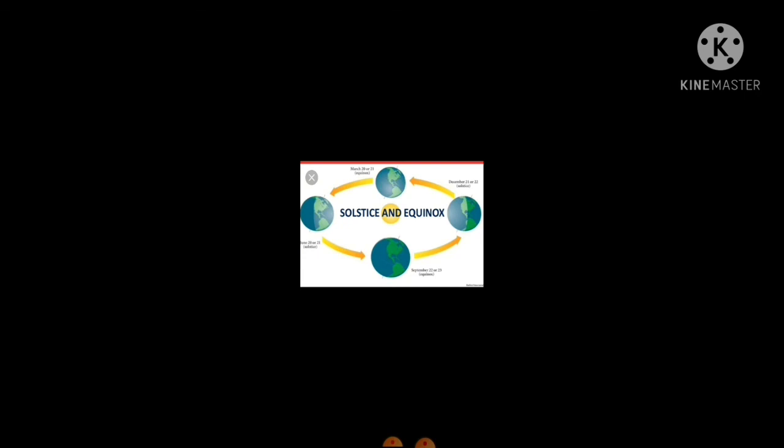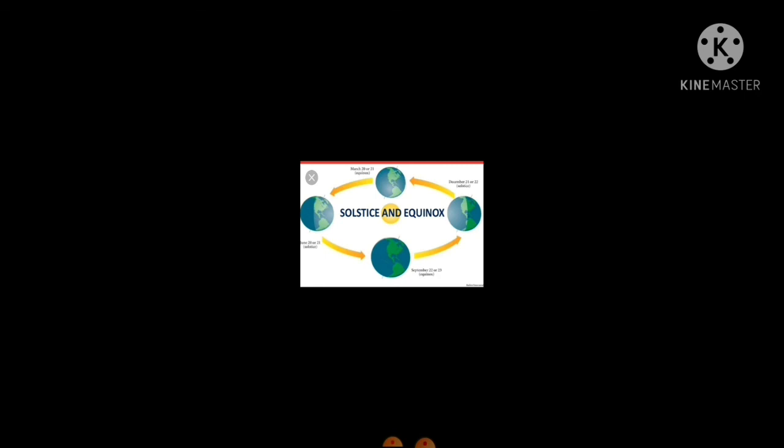Now coming back to equinoxes, you have the autumn equinox and the vernal equinox. When we talk about 21st March and 23rd September, these are equinoxes. 21st March, in the northern hemisphere, is the vernal or spring equinox. However, 23rd September becomes the autumn equinox in the northern hemisphere.